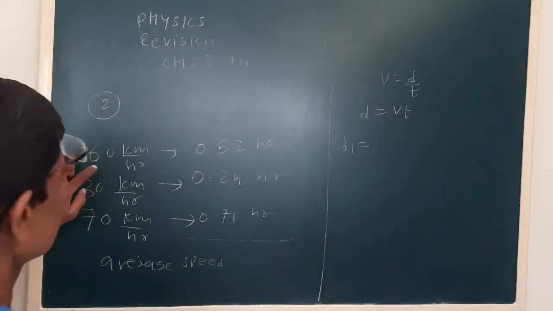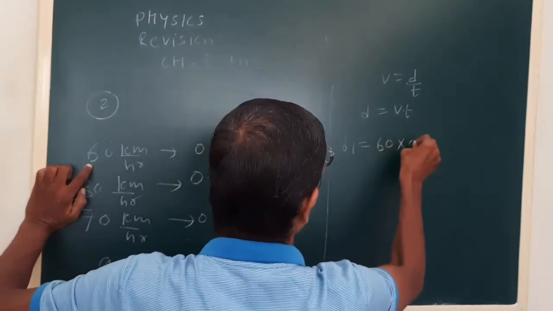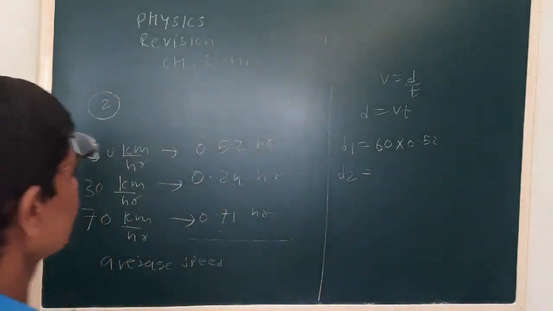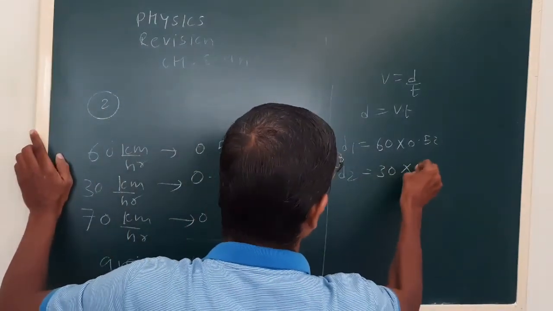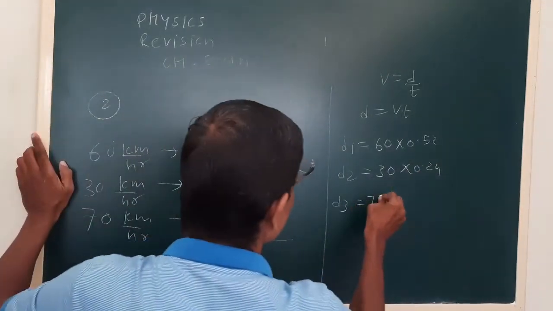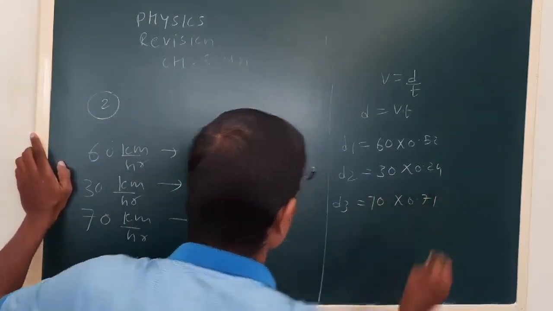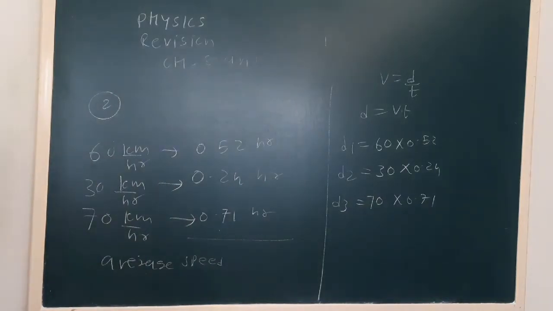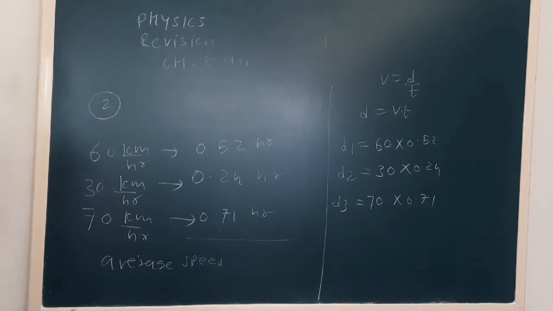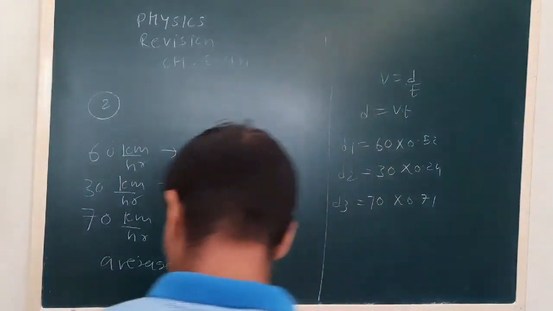First part 60 into 0.52. d2 will be 30 into 0.24, and d3 will be 70 into 0.71. Okay, so that you can solve.